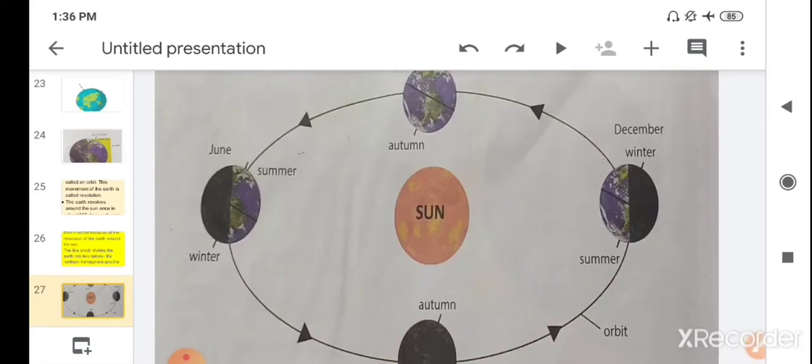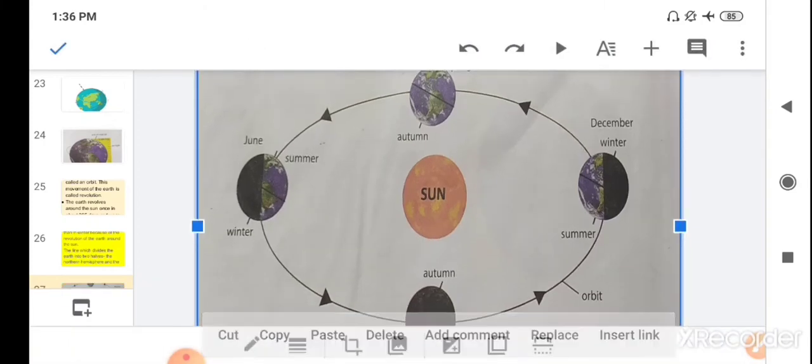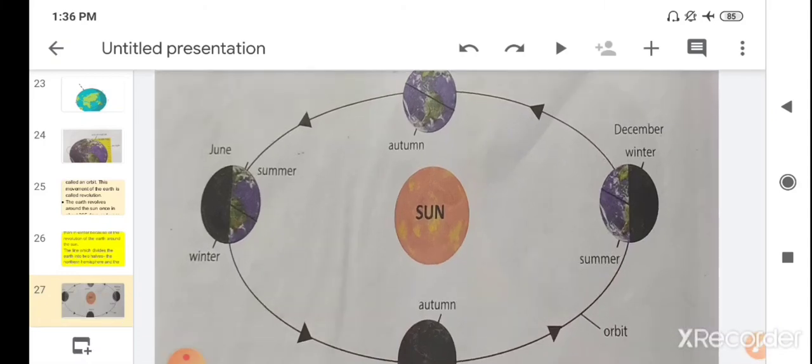Children, 365 days or 1 year. So children, what is revolution? When earth moves around the sun like this, and it takes 365 days or 1 year to complete one round, this type of movement is known as revolution.